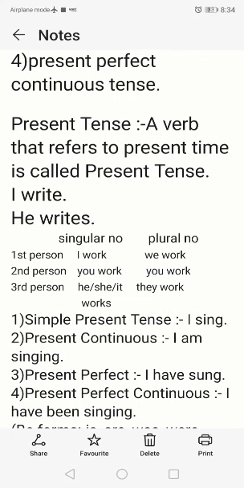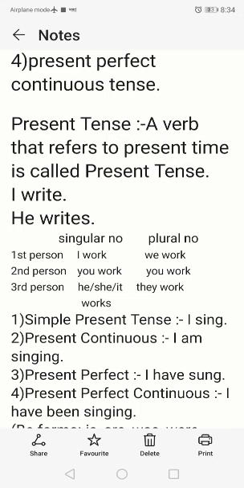First person singular is I, first person plural is we. Second person, both in singular and plural, is you. Third person singular is he, she, it, and third person plural is they.